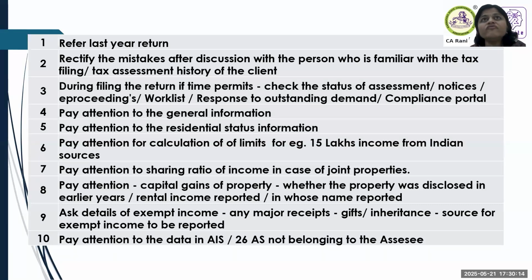Now, what you should do if you don't know the history of the client: don't unilaterally do that rectification, because there could be something which has been retained based on a stance taken. As you know, our subject is subject to interpretation. There are a lot of interpretational issues, and for want of information or circumstance, some decision would have been taken, some stance would have been taken in the previous year, or based on the notice received or assessment. So never correct unilaterally any mistakes or anything which you don't understand or you expect.